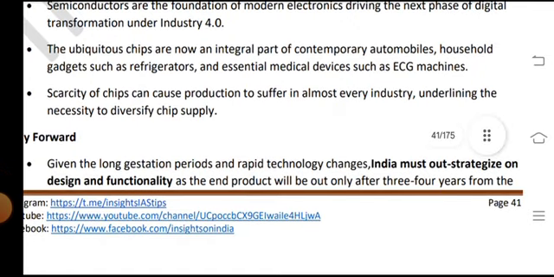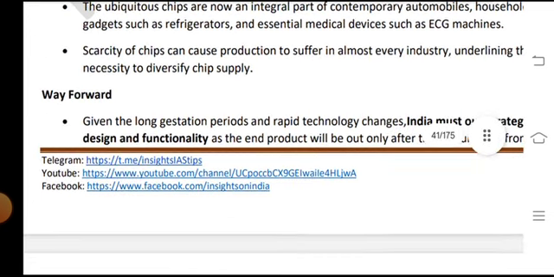Scarcity of chips can cause production to suffer in almost every industry and underlines the necessity to diversify chip supply.